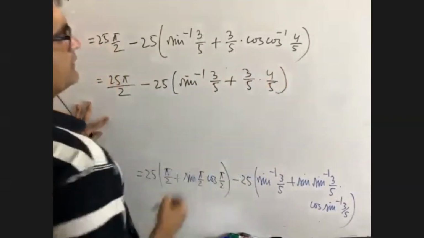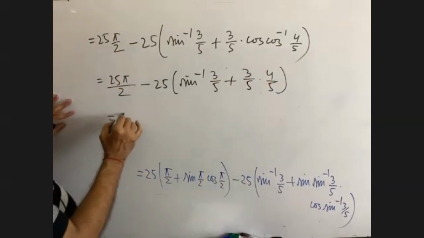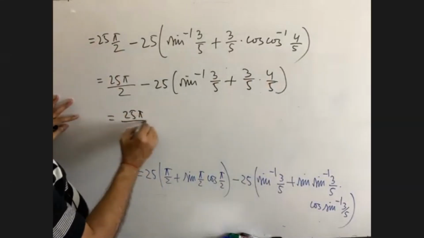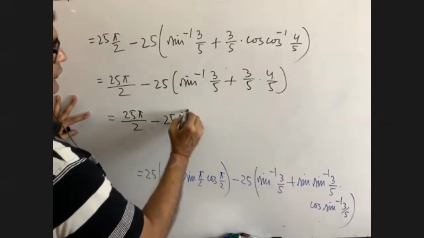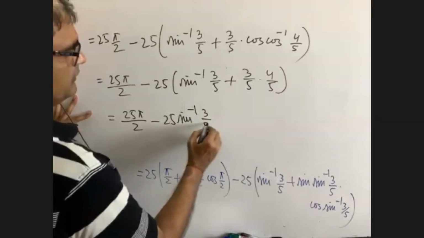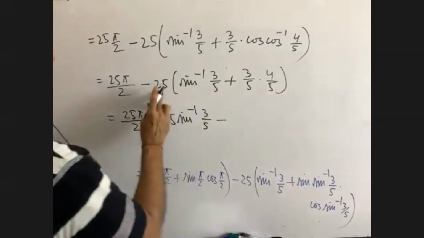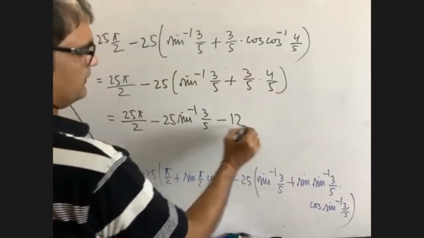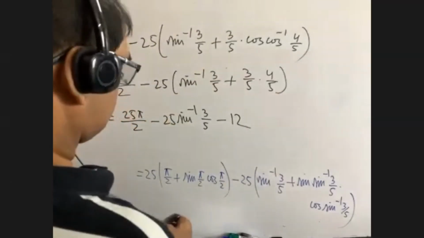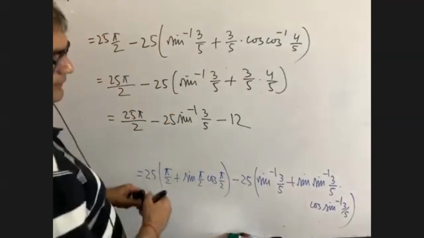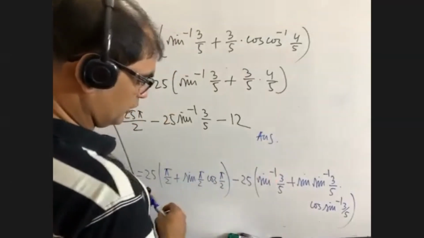That means we are getting 25 by 2 minus 25 sine inverse 3 by 5 minus 5 5s are 25, 25 will be omitted, 3 4s are 12. Perhaps this is the answer. Yes, this is the answer. If this math is given in the exam, yes, you all will fail to do.